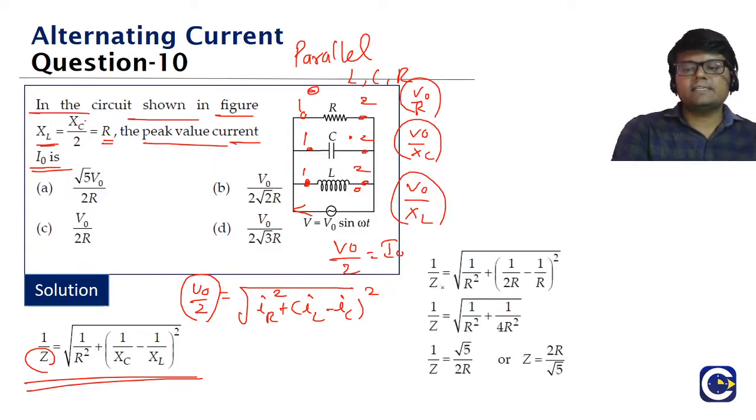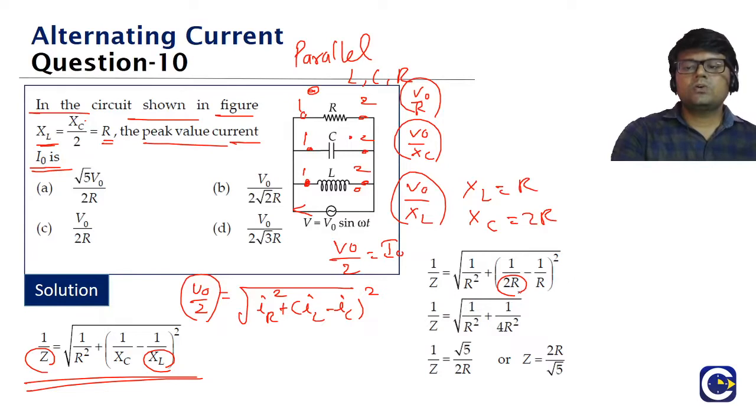First we'll find the Z value. From the given relation, XL is equal to R only, and XC is equal to 2R. So XL is R and XC is 2R. So 1 by Z is equal to root of 1 by R square plus 1 by XC minus 1 by XL the whole square. In place of XC we keep 2R, and in place of XL we keep R: 1 by 2R minus 1 by R the whole square.